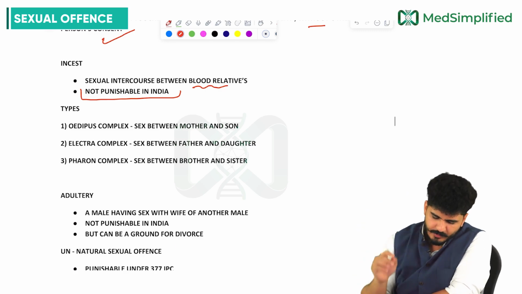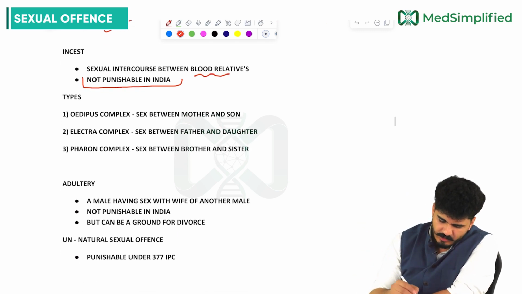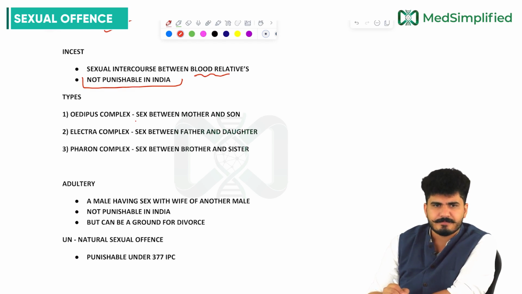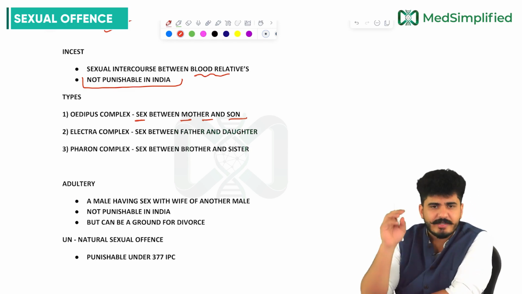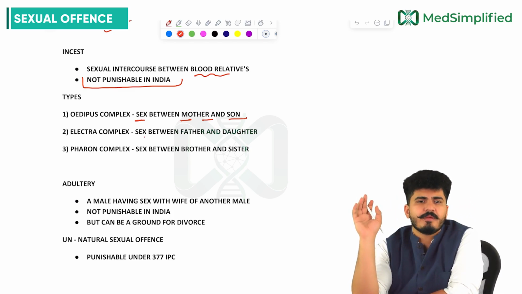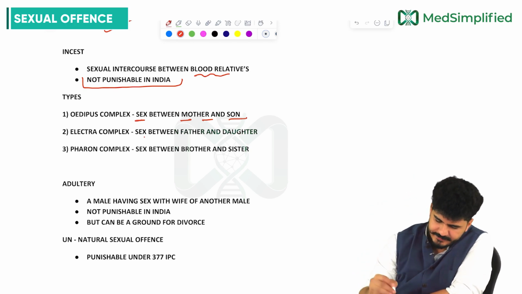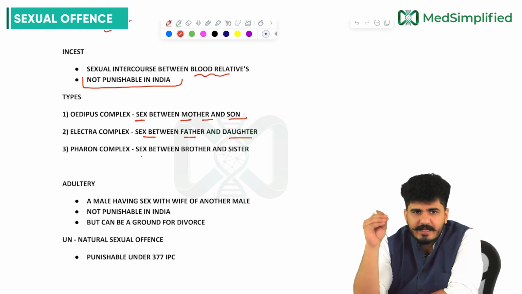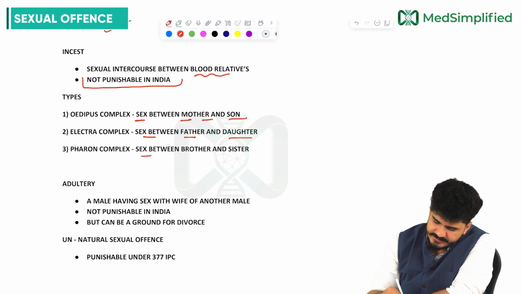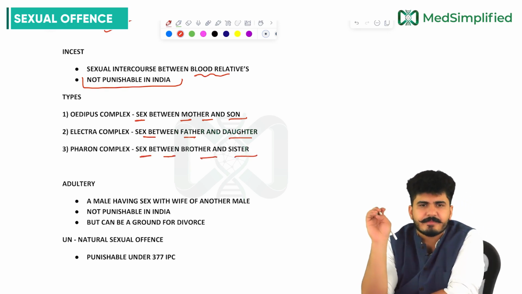So what types of incest do we have, sir? Oedipus, Electra and Pharaon. What is Oedipus complex? The sex between mother and son is called Oedipus. Electra complex, sex between father and daughter. The sex between father and daughter is called what, sir? Electra complex. Pharaon complex is sex between brother and sister.